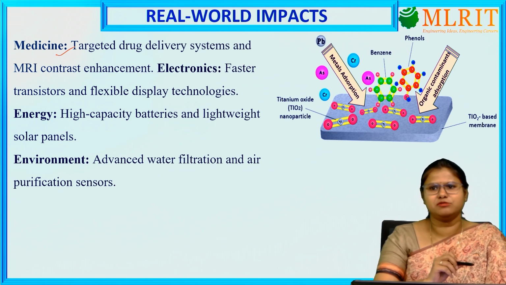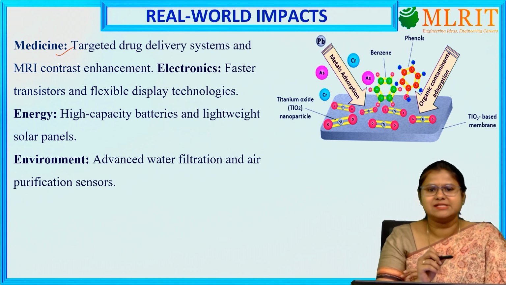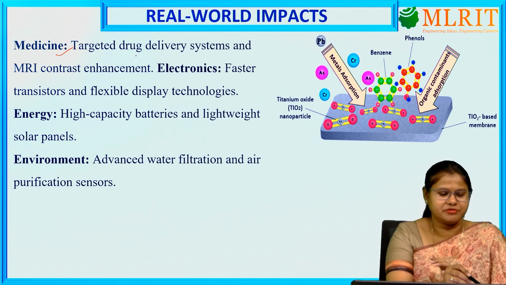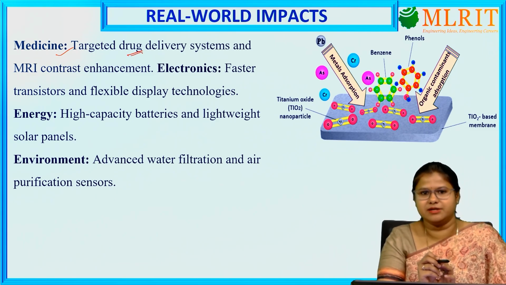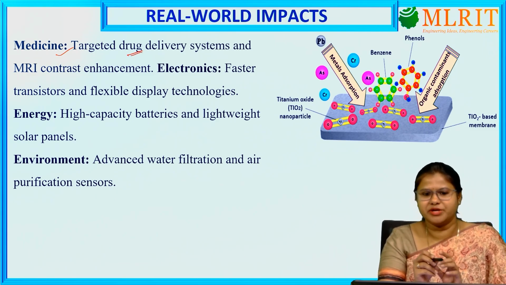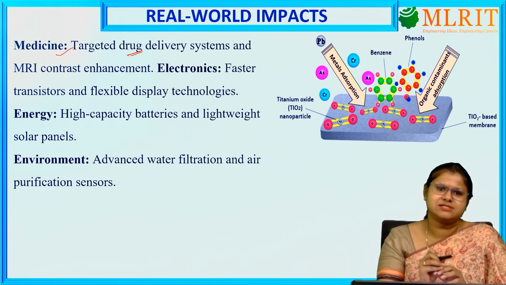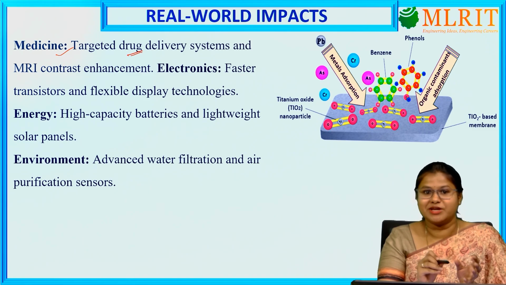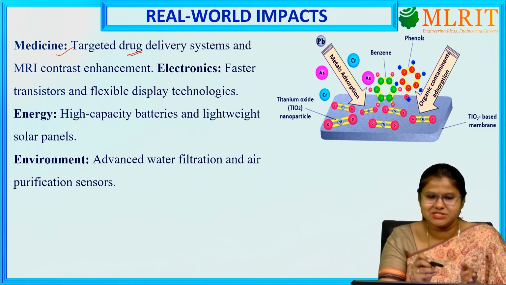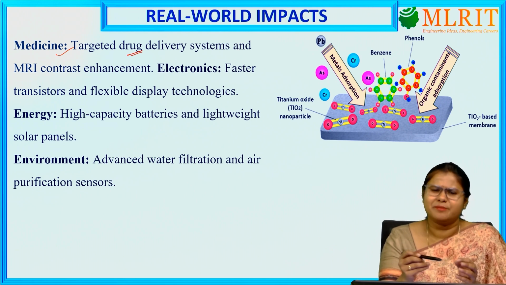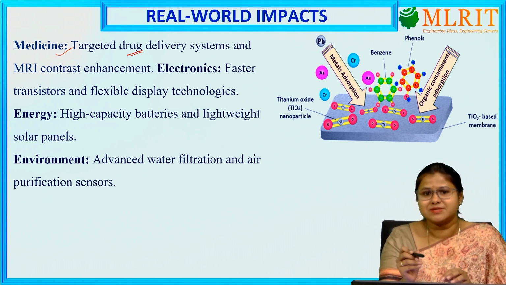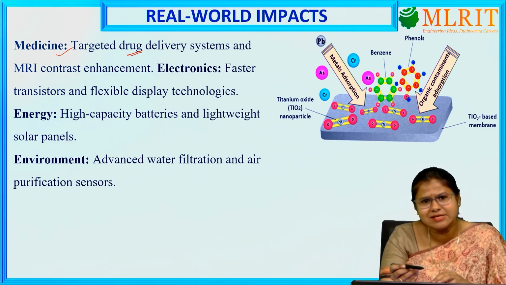So first we can use it in the medical sector. In the medical sector, the first thing we are using this nanomaterial for is targeted drug delivery. So in this case, what happens? I'm giving one example. Whenever cancer chemotherapy is given, it is curing the cancer cell. In addition to that, sometimes it is affecting the healthy cells also. So there will be side effects due to some medicines. So this is one of the examples. In other examples also, whenever we are consuming any medicine for a particular treatment, it is having some side effect on some other healthy tissues also.